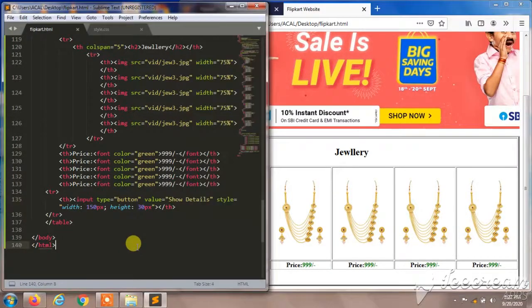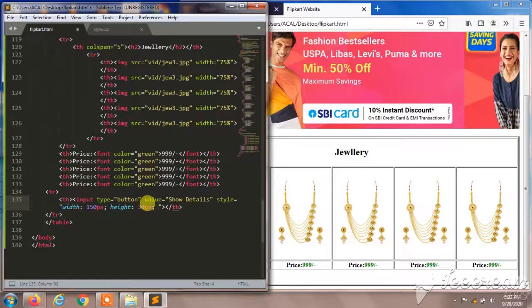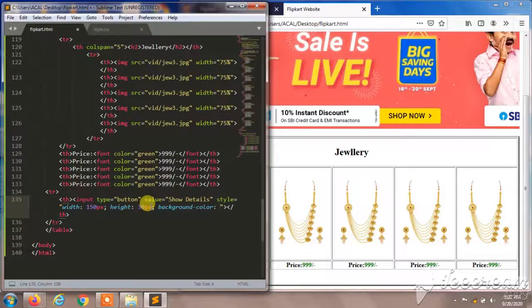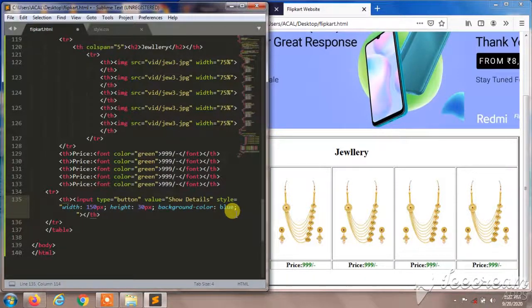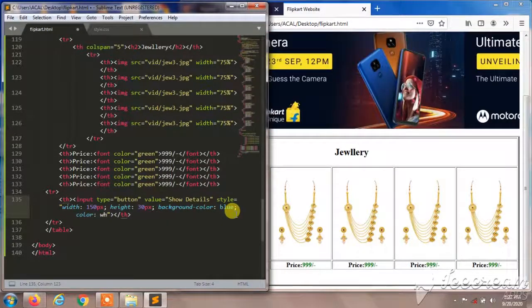So we need to give some color over here. We'll add background color blue, and we need to add the color of the word also to make the word visible. The color of the word will be white.